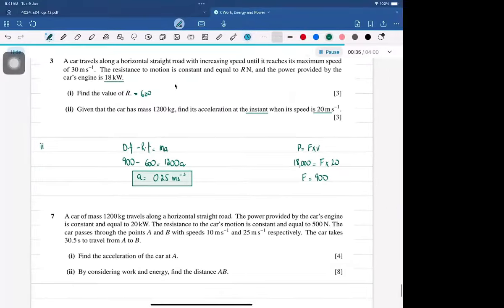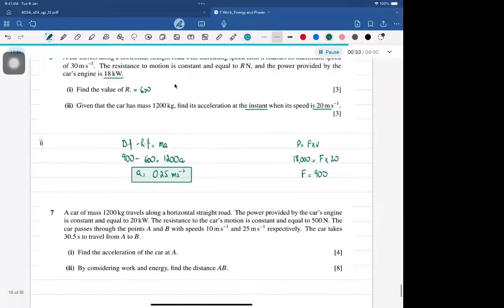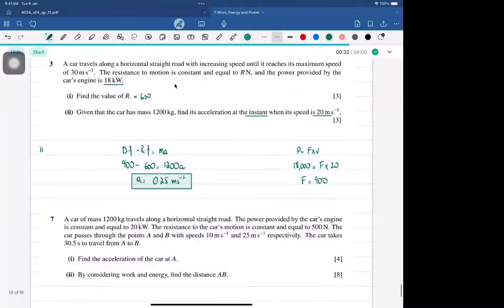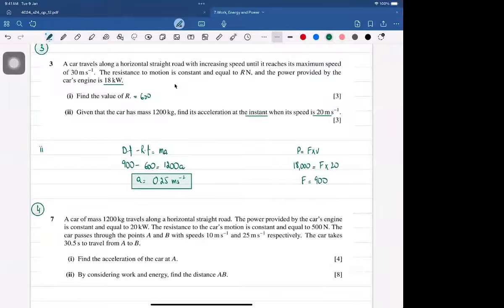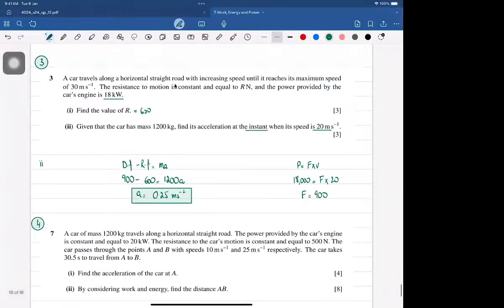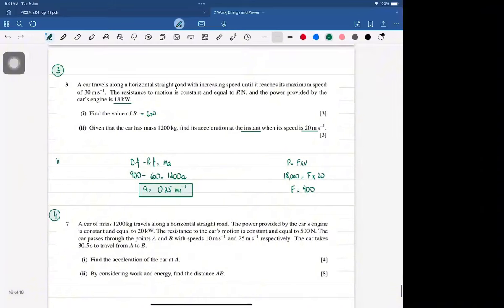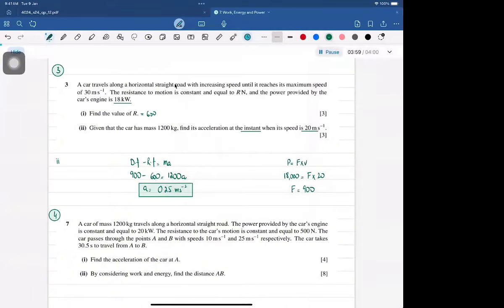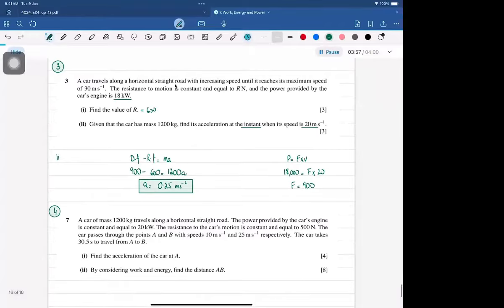Okay, so I hope it's now clear. Now I'd like you to do part 1 of the 4th question and then part 2. I know part 2 is lengthy and I really want to solve it because we will be using the work energy principle. But I'd like you to first do the first part, and then I'll give you some time to attempt the second part as well. But if not, we'll solve it together.